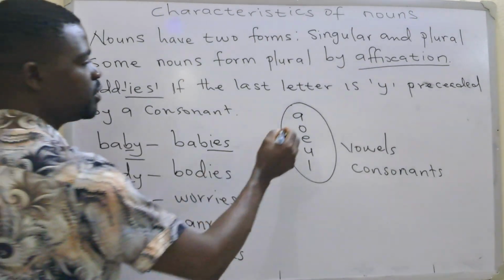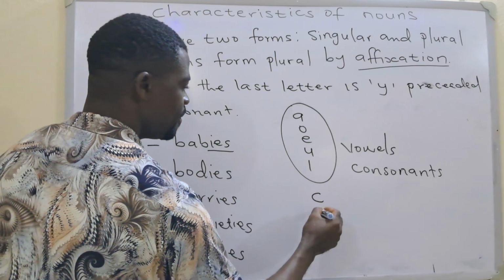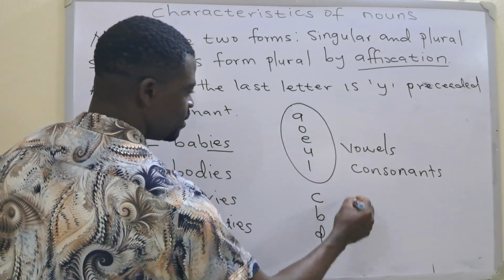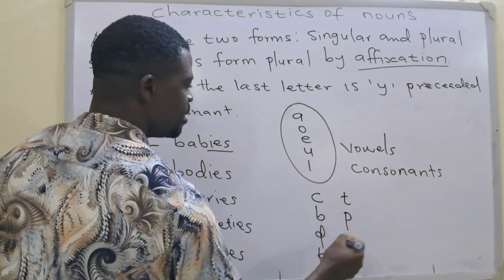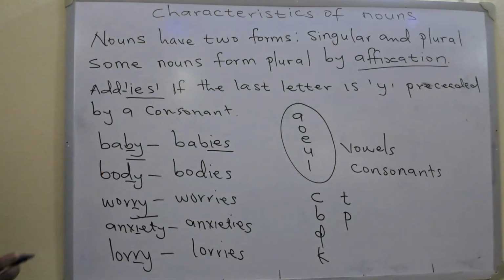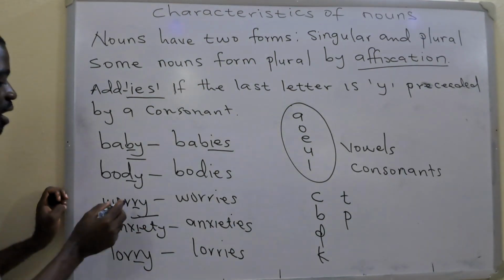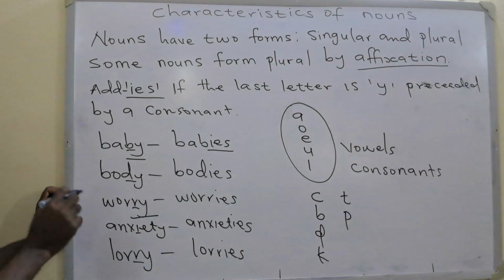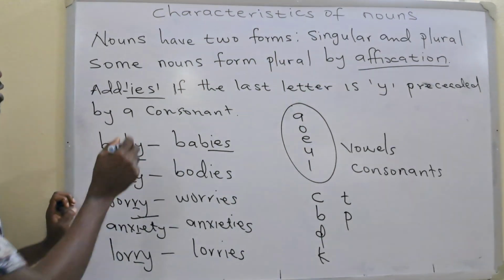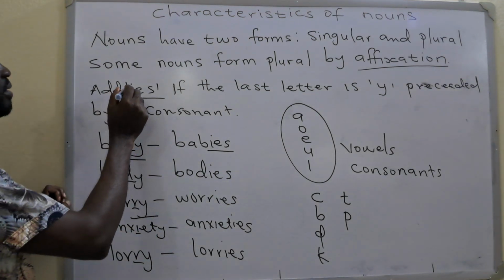Consonants. These ones are vowels. The other ones, such as C, B, D, K, T, P, and all are consonants. So if your Y is coming at the end and there is a consonant coming before the Y, then you will simply delete the Y, make it I, then you will add your ES. Or you can simply just add your IES.